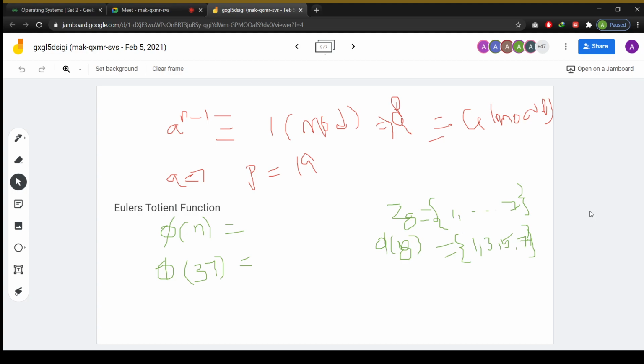GCD of 5 comma 8, you choose, that is equal to 1. GCD of 3 comma 8, that is equal to 1, and so on. That's why such kinds of numbers you choose and write in the form of pi of n. So pi of n represents how many relatively prime numbers are there to this particular n. Suppose 37 is there. How many relatively prime numbers are there to this 37? 37 is a prime number.